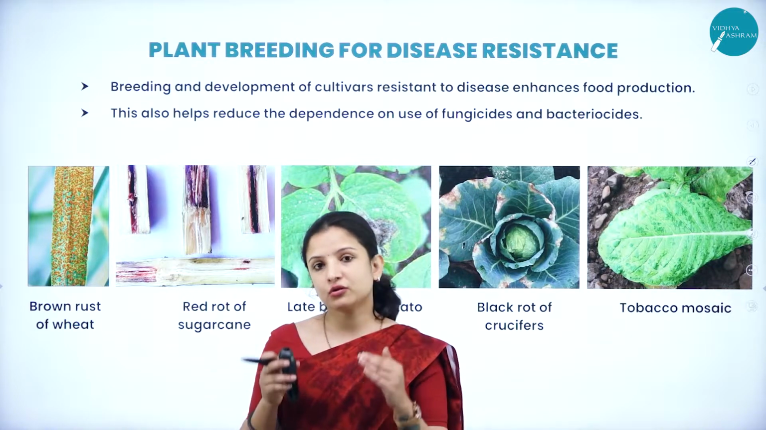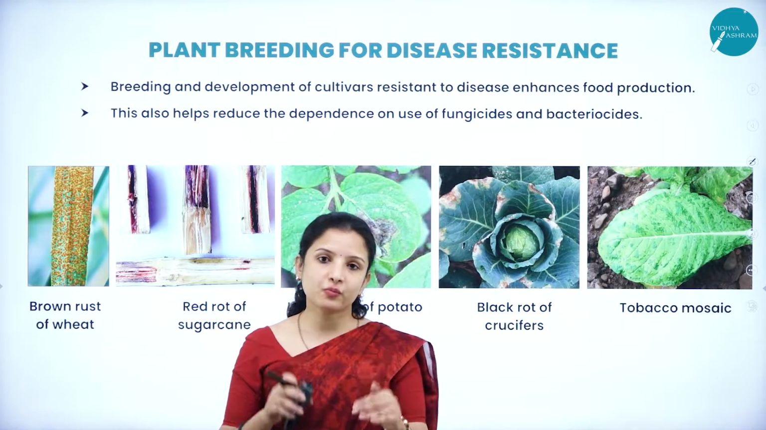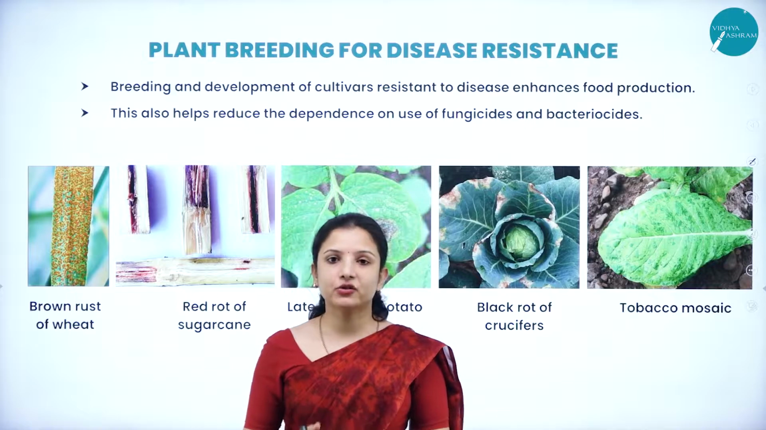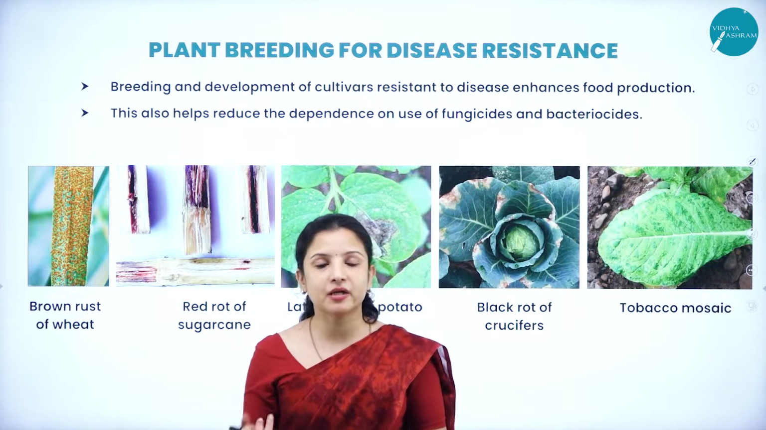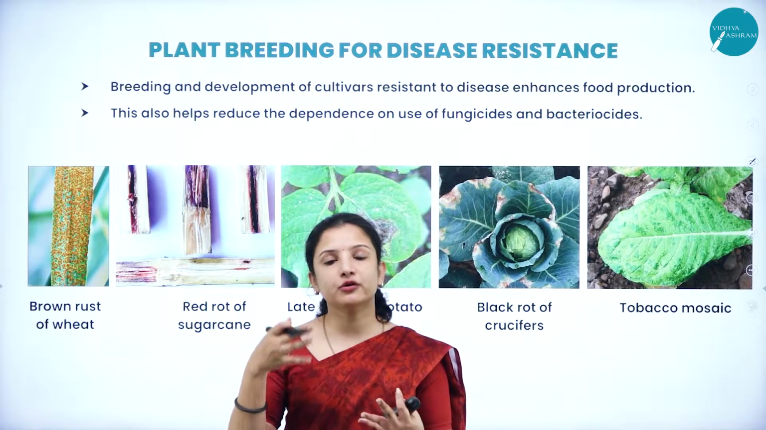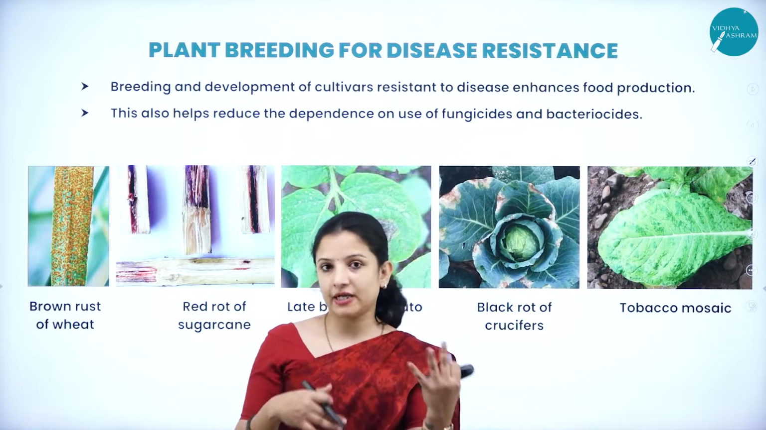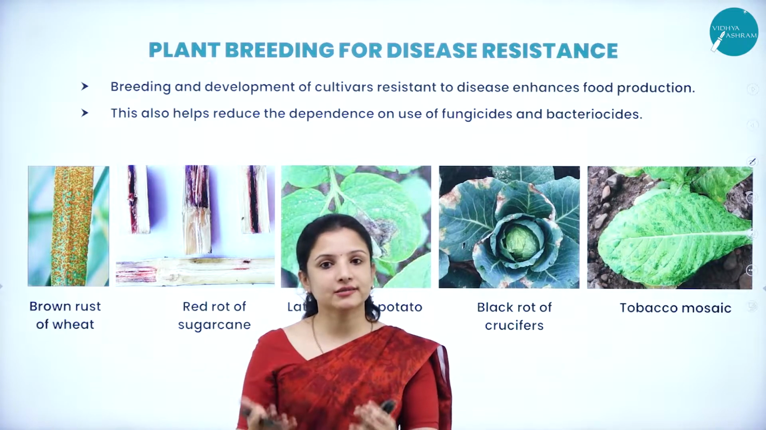To avoid all that, plant breeders decide to make a crop that is resistant to the disease. If the plant is resistant to the disease, there is no need for the farmer to spend extra money on products to spray on the plants to protect them from the disease, because by birth itself the plants would have taken in the genes which are resistant to the disease.